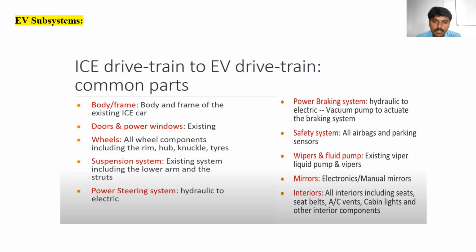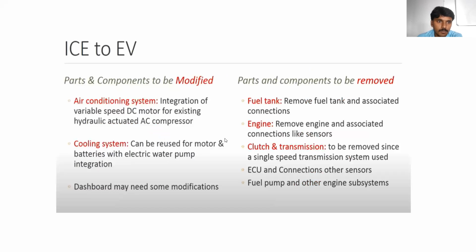What we have to put inside the vehicle, that is AC, cabin, lighting systems, any decorative items, all this depends upon the company and the manufacturer. Parts and components to be modified: the air conditioning system, with integration of a variable speed DC motor replacing the hydraulic actuator for the AC compressor. Some of these components have been modified, that is the air conditioning system and cooling systems. Clear? And next, the dashboard may need some modifications.